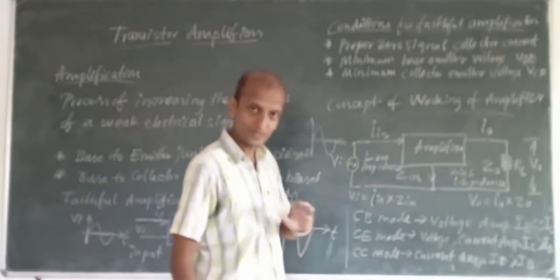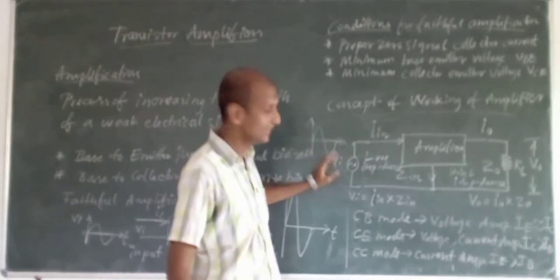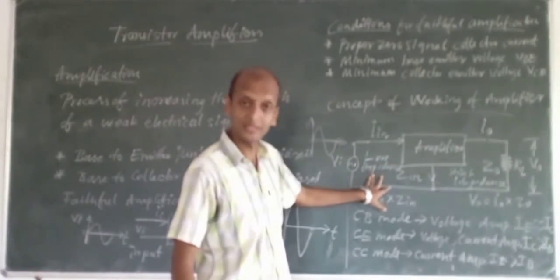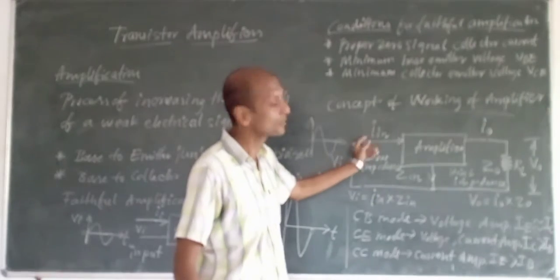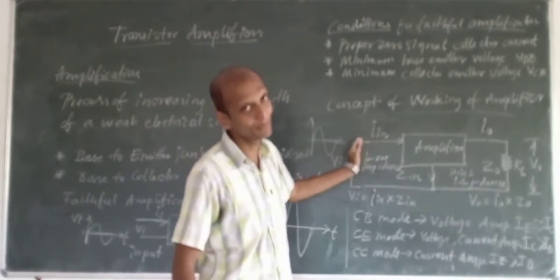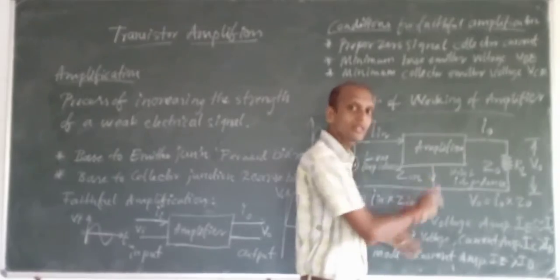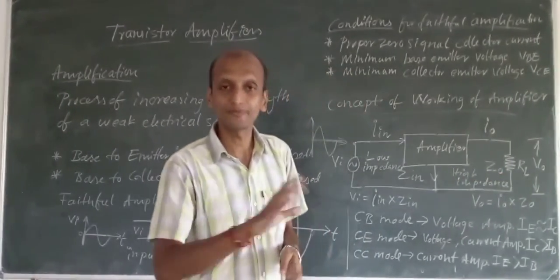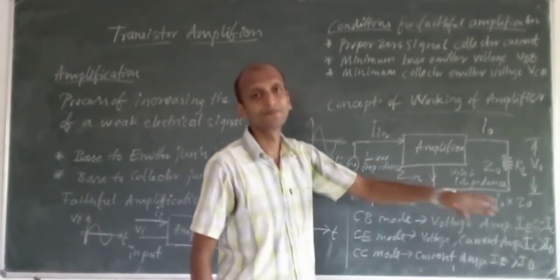So we have given a weak signal which will pass through this low input impedance. The small current will pass through and go to the amplifier block, and the amplifier will make some output current of the same strength.